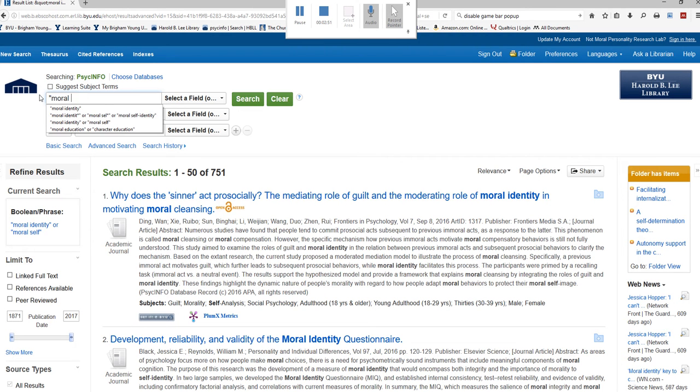Something like this would be where it would be relevant. Let's say I want to do moral value. If I just do it like this, it's going to do morals, value, and values. However, if I go this way, it's only going to search moral value. It's not going to search moral values.